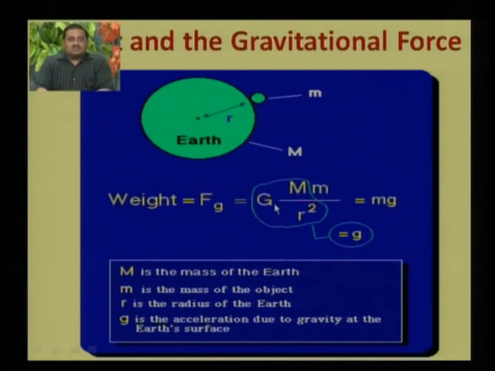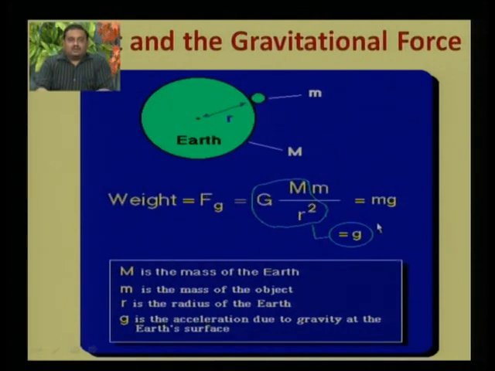Okay, G, capital G, M, capital M, small m upon r square, which is equal to the Newton's force acting on that object, small m, that is the mass of this object, and g is the gravitational acceleration with which it is falling. So that is called weight actually.